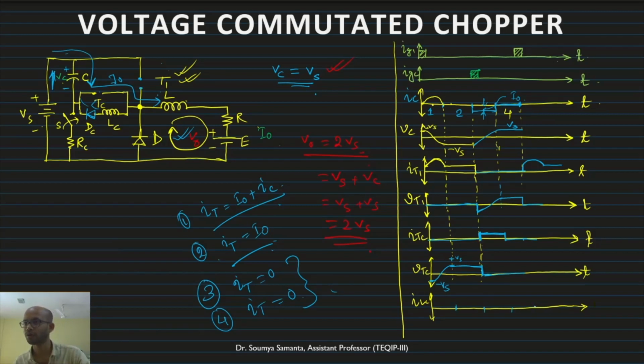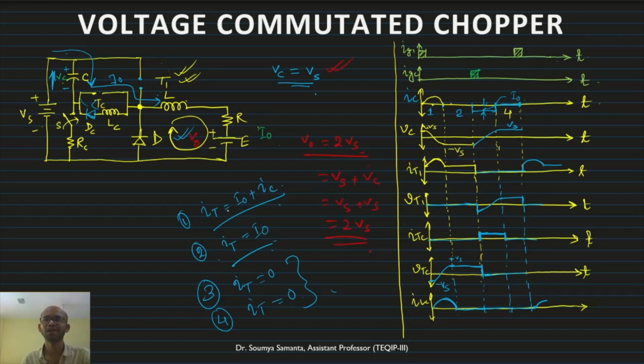So we will get IL only for mode 1, and then the rest of the part it will be 0. Again it will repeat. So if I consider this complete mode 1 to mode 4 operation, this is the whole analysis of how we commutate a thyristor using a voltage commutation circuit.